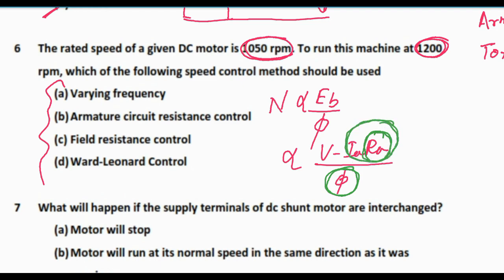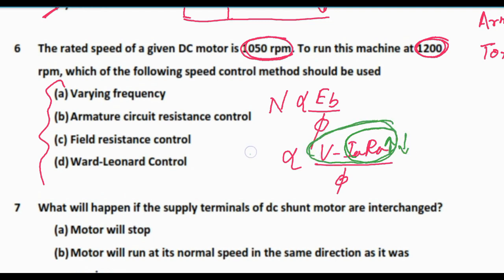In case of armature circuit we can add resistance, but suppose I am going to increase R, so what will happen? This term will increase, and as this term increases, the whole term V minus IRA will decrease.